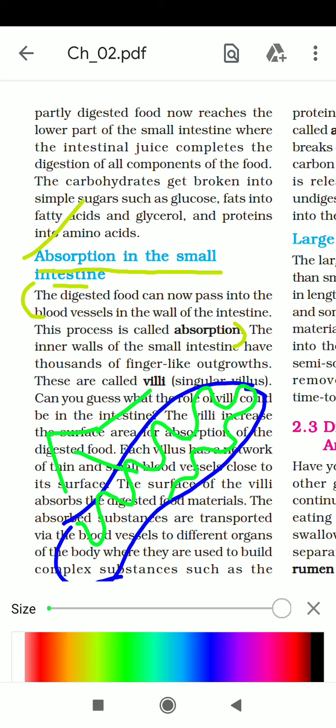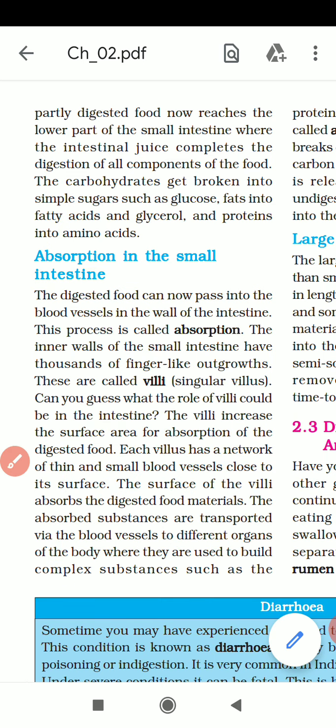There are thousands of villi, absorbing the digested food. The absorbed substances are then transported through the blood vessels to different organs of our body.